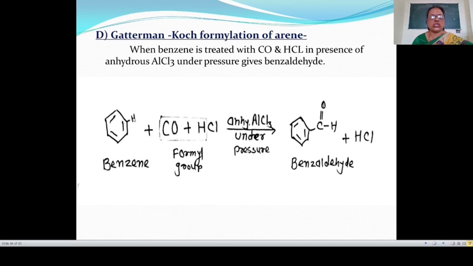And this hydrogen atom and this Cl give HCl. And therefore here formyl group is attached to the benzene ring. Therefore this reaction is known as formylation of arene. Means benzene when treated with carbon monoxide and HCl in presence of anhydrous AlCl3 under pressure gives benzaldehyde.